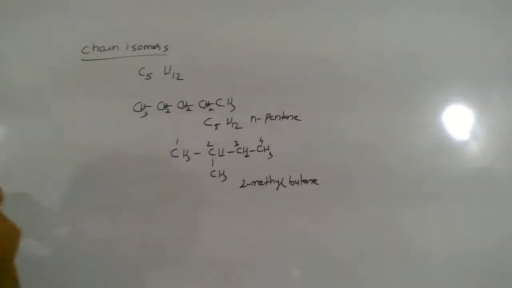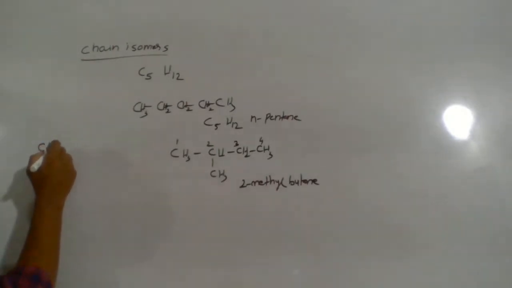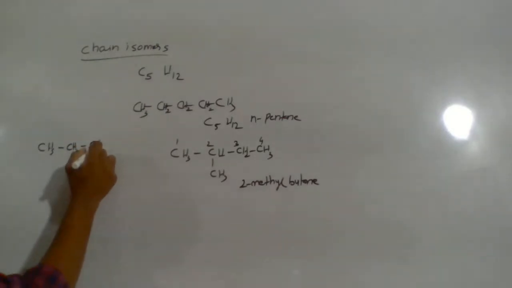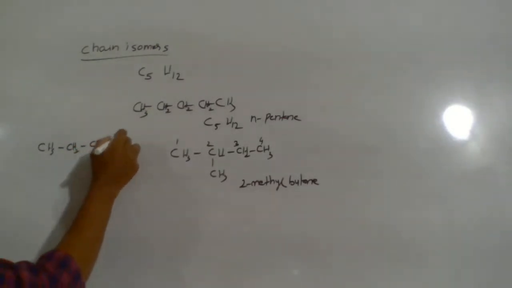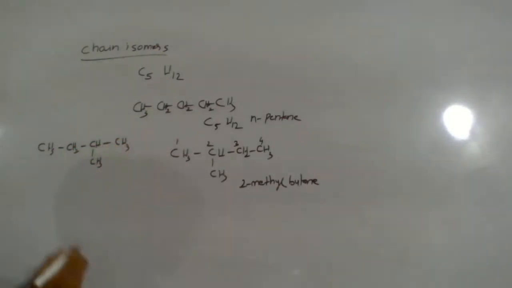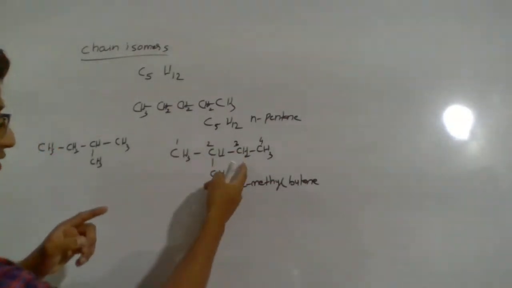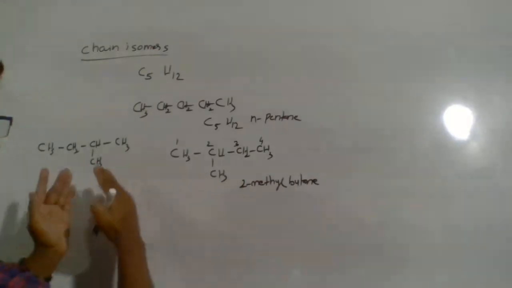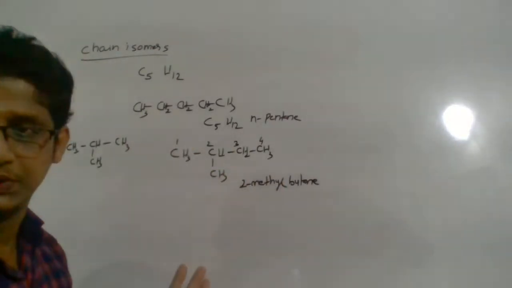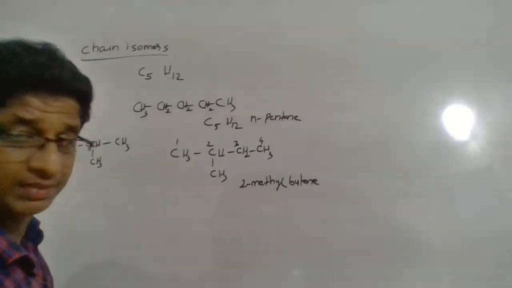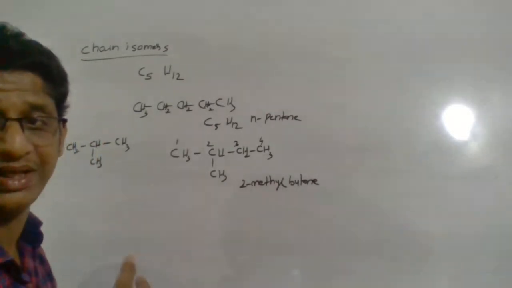No, because let us check. CH3, CH2, CH, CH3, CH3. If you look at the structure, it looks different. But according to the IUPAC rule you have to name it in such a manner that the branched carbon gets the minimum number.